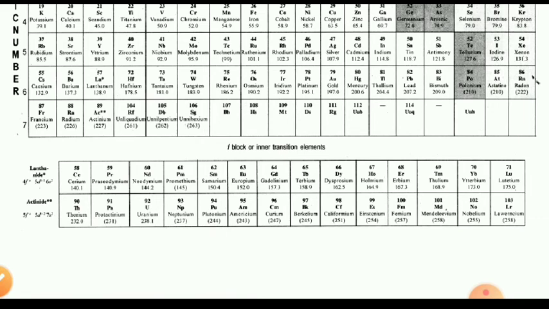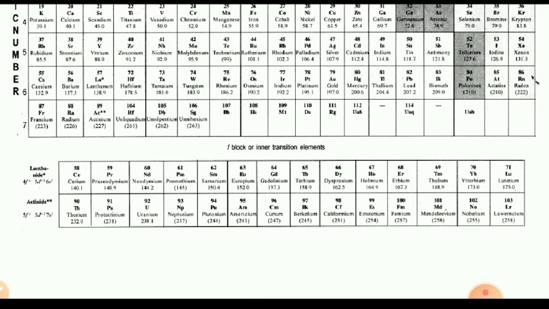So, in the long form or modern periodic table, there are 18 vertical lines and 7 horizontal lines. All these 118 elements are classified into 4 types: S block, P block, D block and F block. We can also call S block and P block elements normal elements or representative elements.